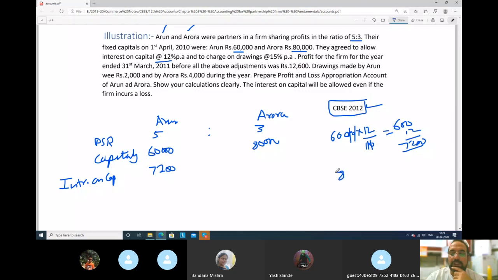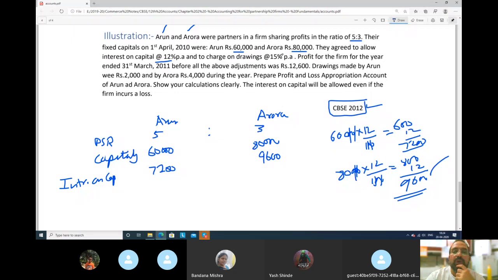Let's calculate for Aurora also. Aurora's capital is 80,000. On his capital he will also get interest, the same 12 upon 100. So 800 into 12 will give us 9,600. So he will get 9,600. Done.